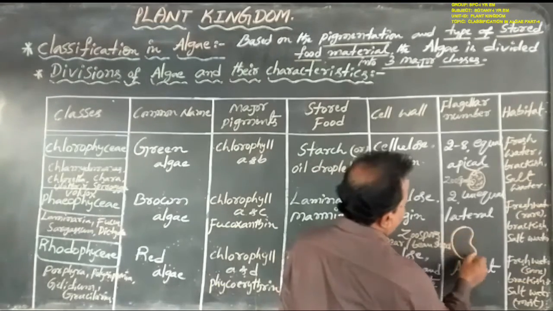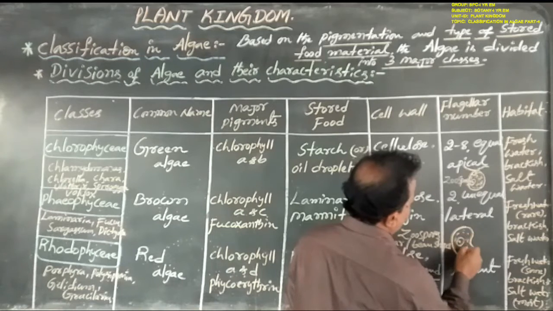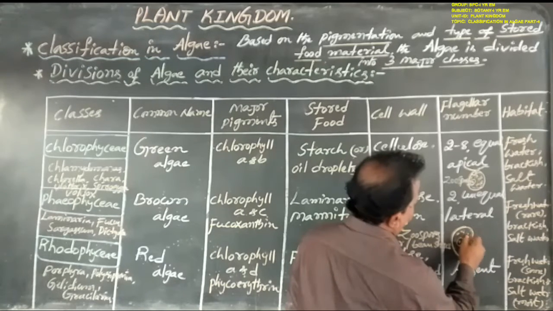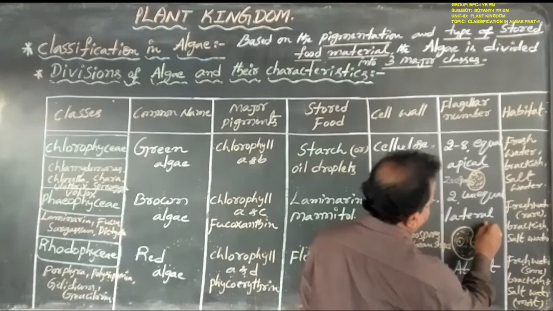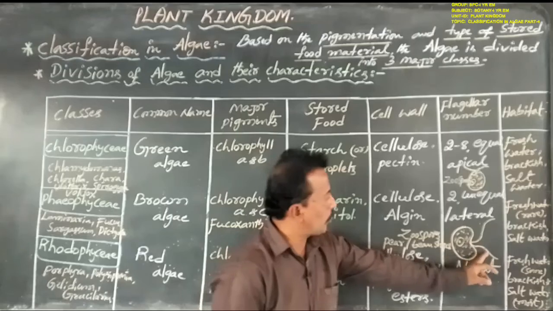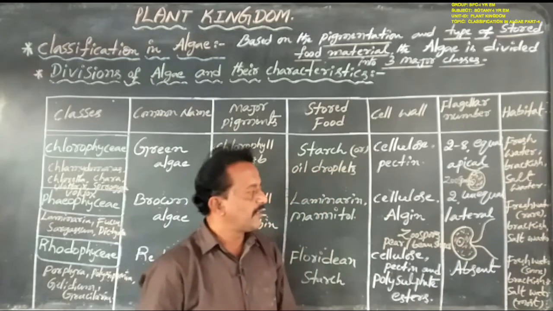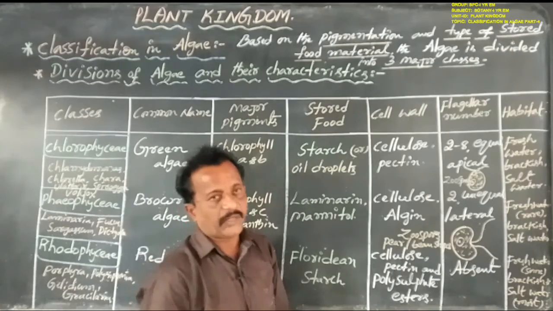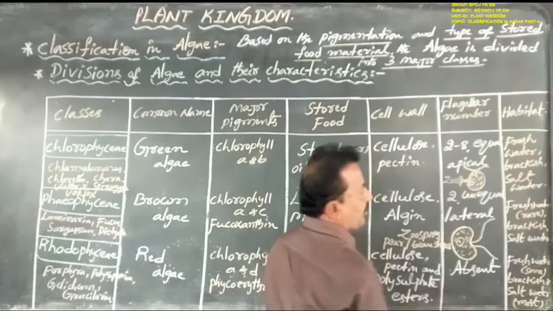So this is a pear shape of zoospore, and flagella are arranged in the lateral side. One is larger in size, another one is smaller in size. Two flagella are here, of unequal size.